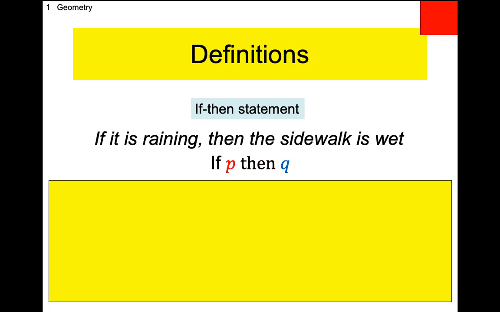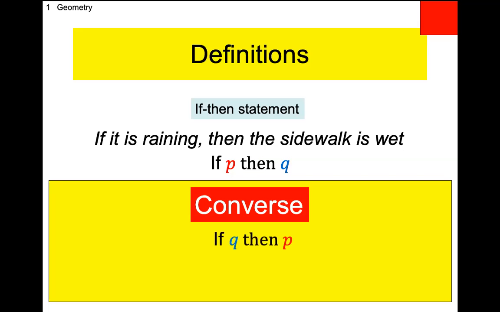The first thing I want you to write down is something you've already written down a time or two before, but I want you to write it down one more time, just so that we have it next to what we're going to do today. The first one we're going to remind you of is the converse. If a conditional statement is if P then Q, a converse flips those completely around. So instead of if P then Q, a converse statement takes the P and the Q and simply flips them around. So we say if Q then P.